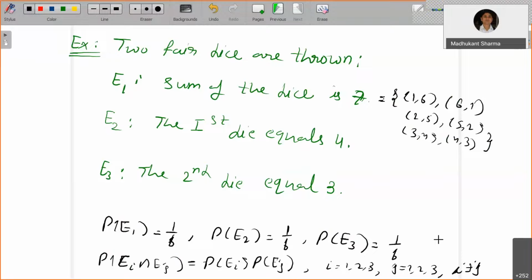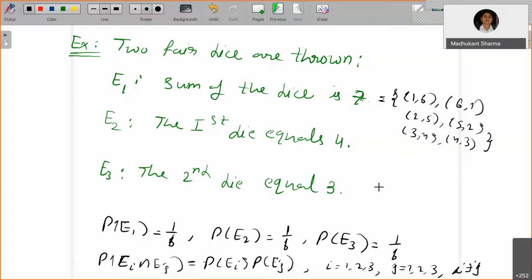This means they are independent of each other. Note that they are not mutually exclusive. Mutually exclusive events are directly related to set theory, and independence of events is related to probability. So that's a very major difference between independence of two events and mutually exclusive events.